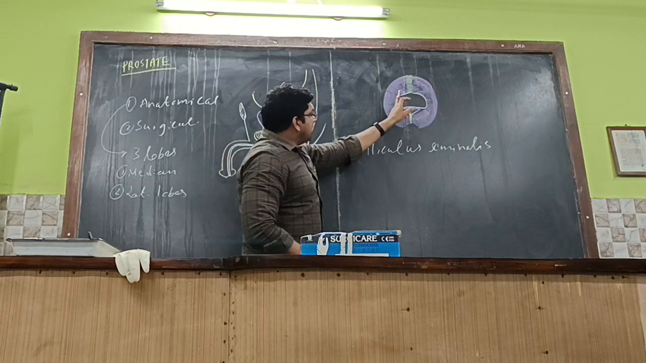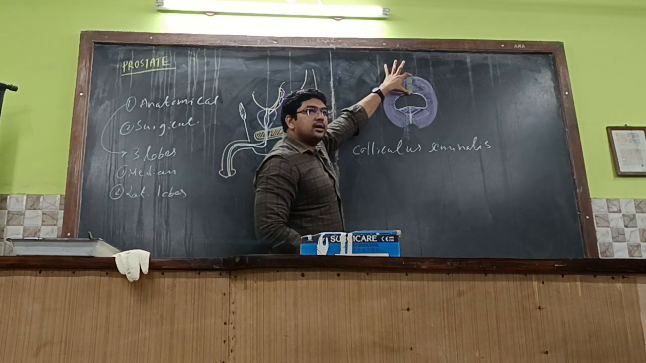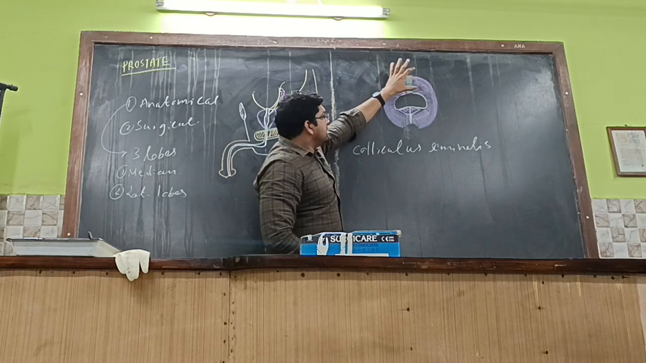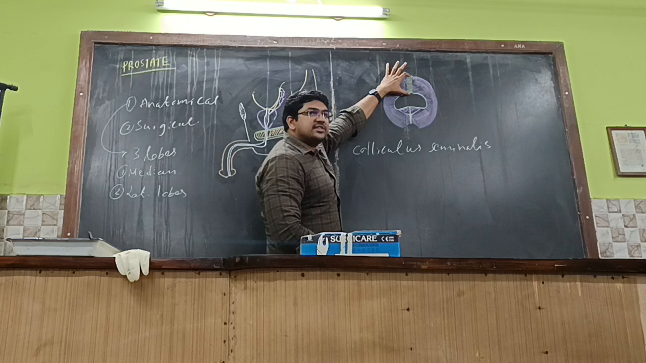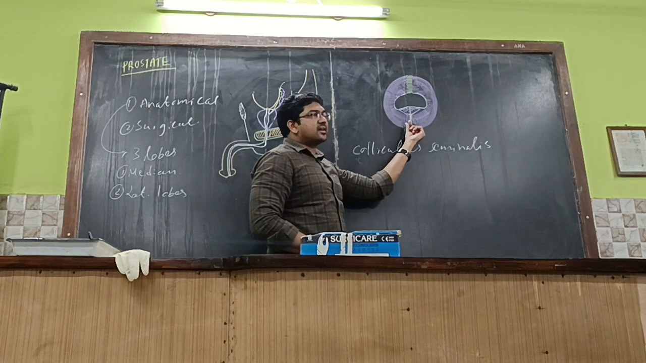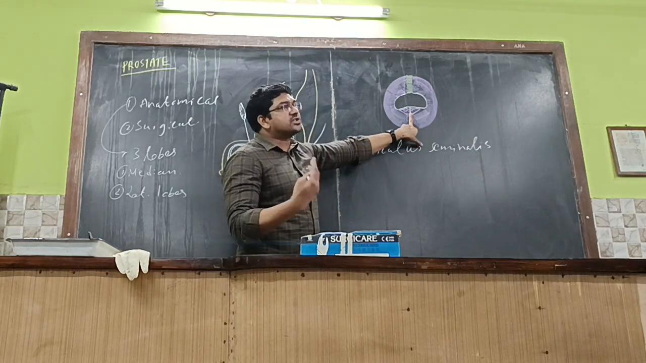Okay. But whenever these two are united in front, this individual isthmus is considered as the anterior lobe over here. Getting it or not? So this individual isthmus is termed as the anterior lobe. But whenever these two are uniting on the posterior aspect, this union over here is termed as the posterior lobe.